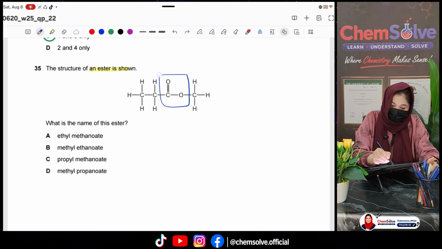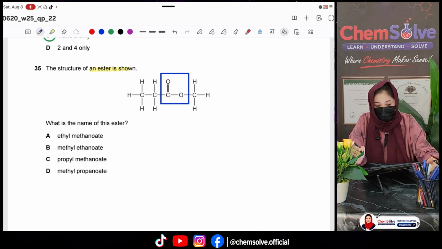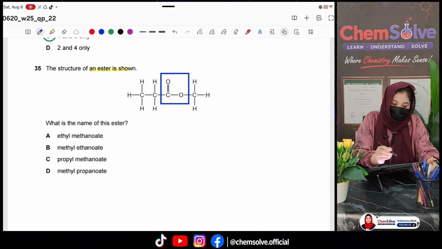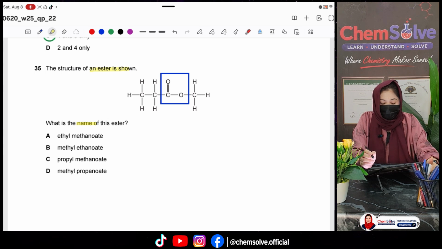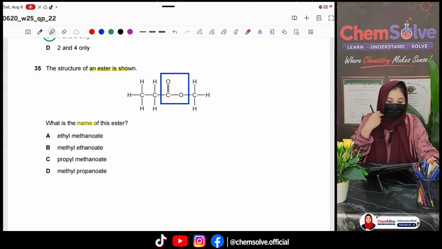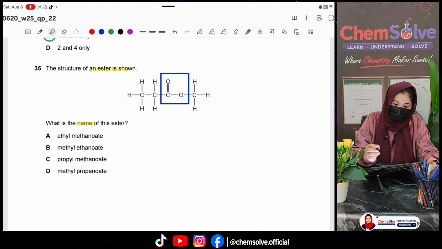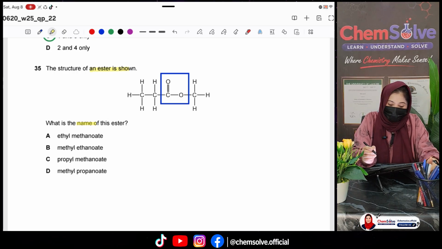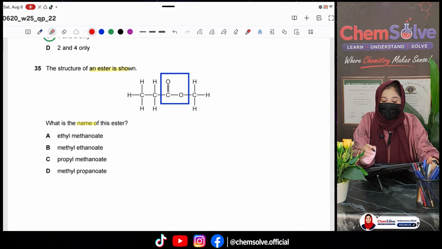This function group is called ester. Okay, so what is the name for this ester? We have discussed it many times. Let's do it. What happens? We have to keep all the carbon that are directly connected with the oxygen, right?